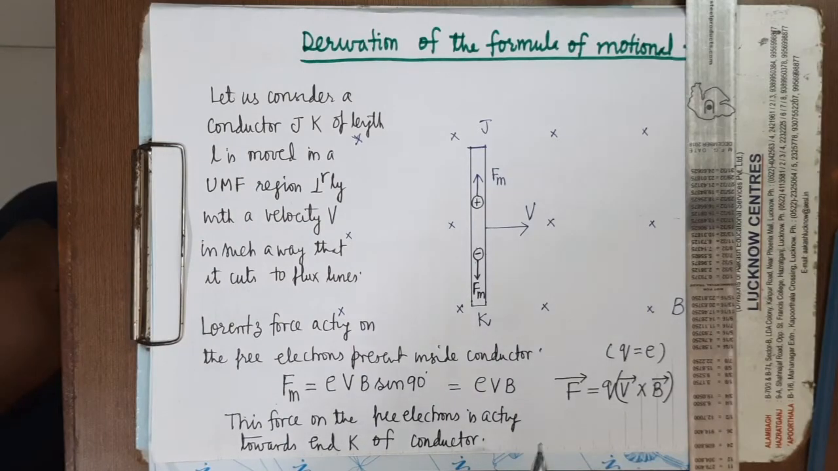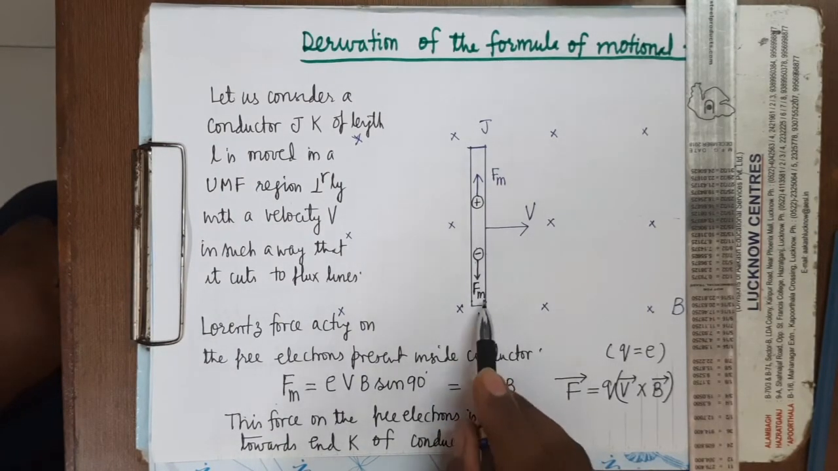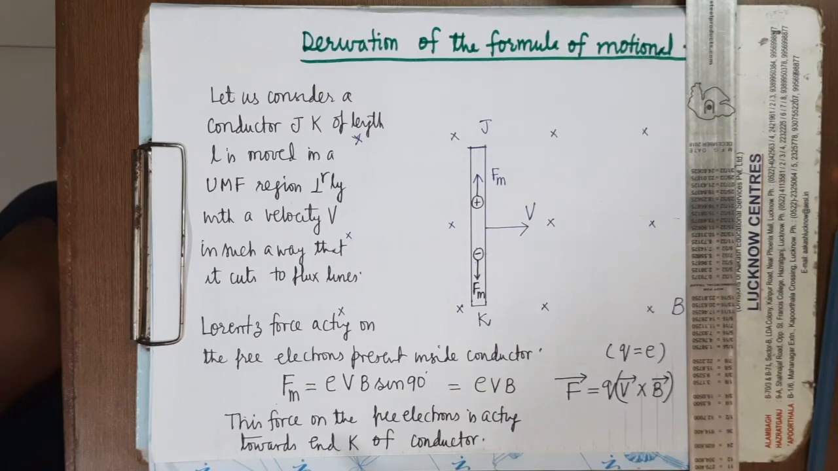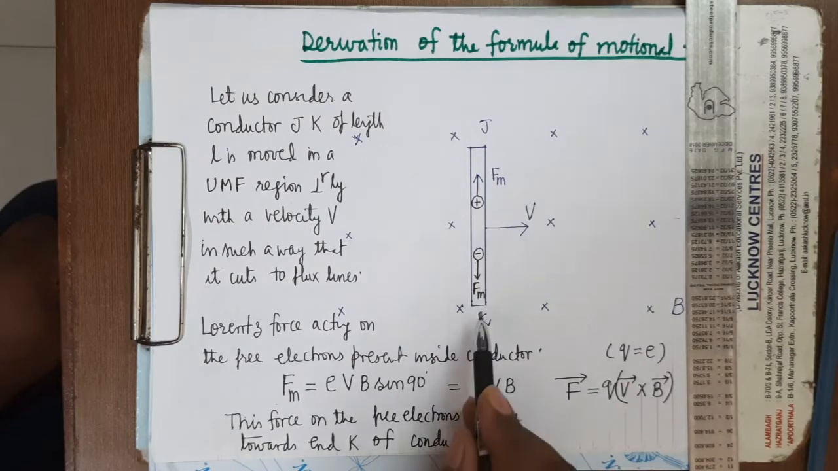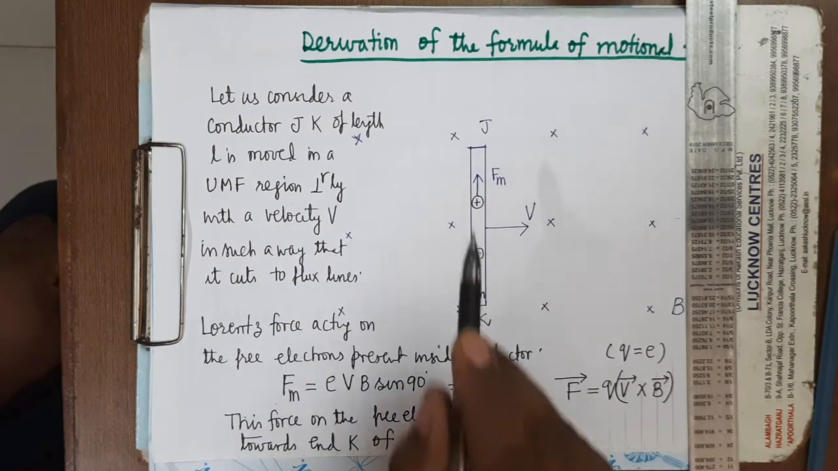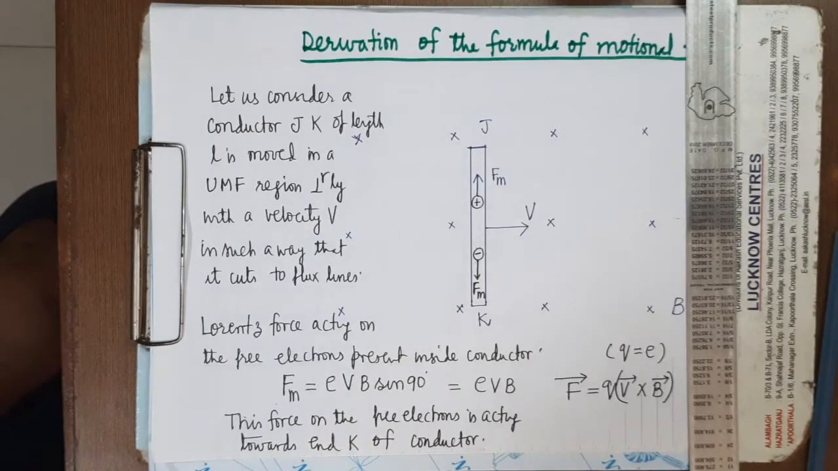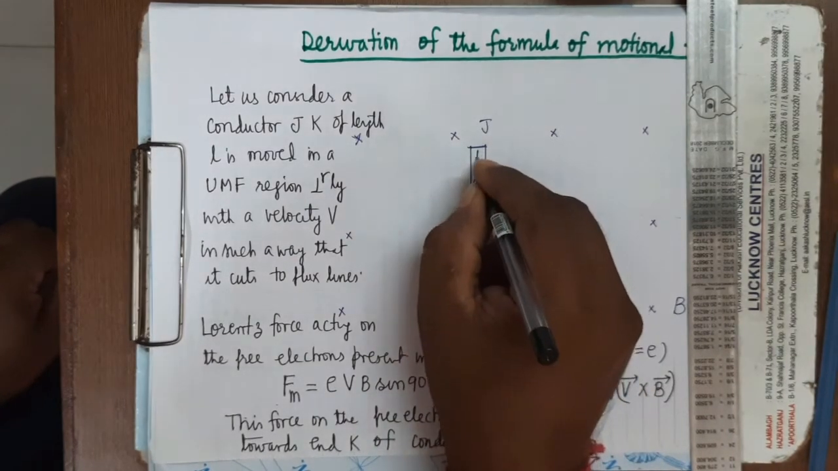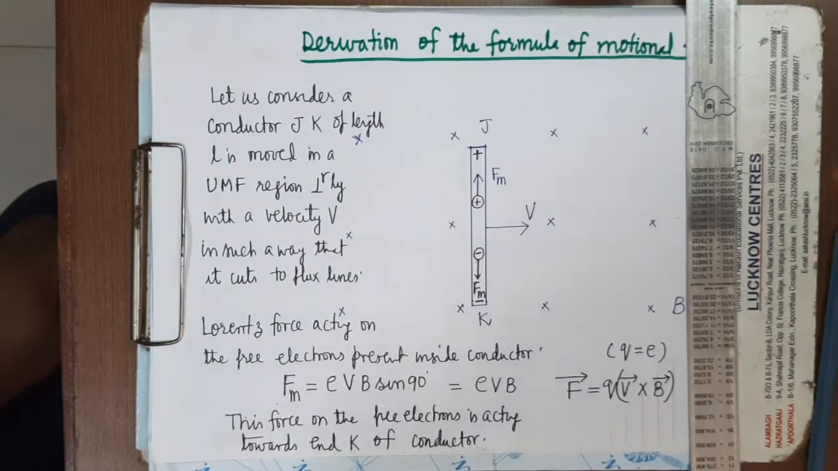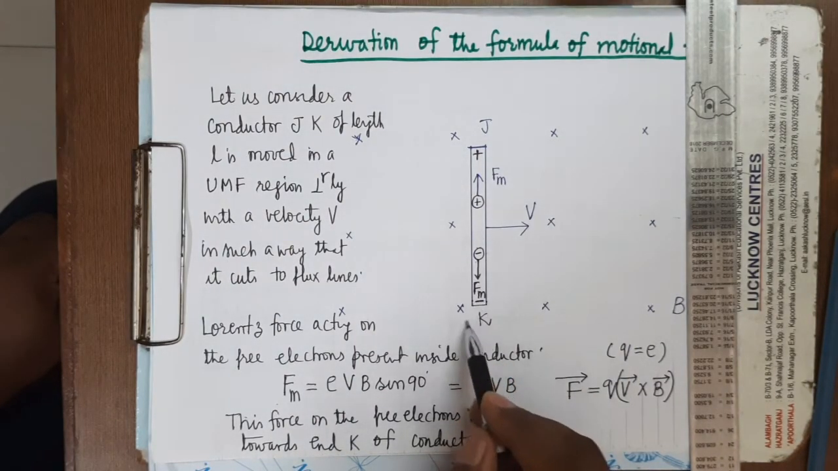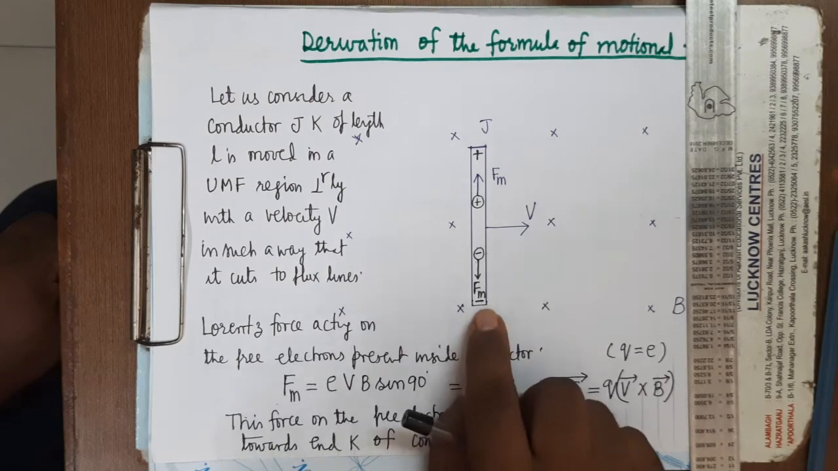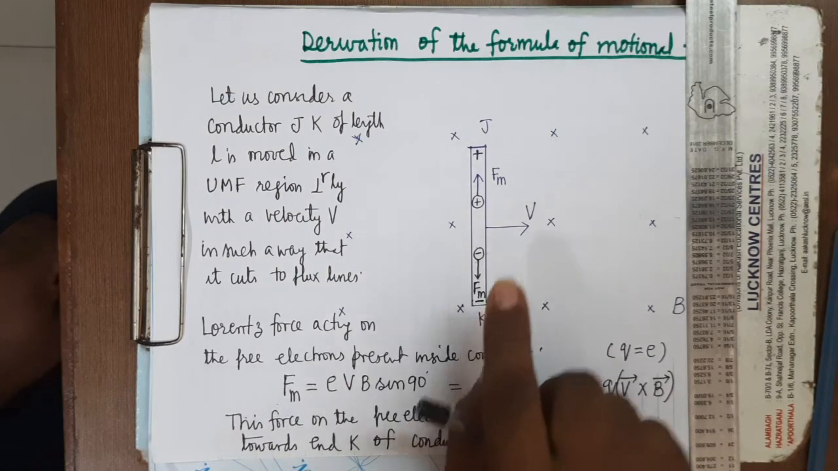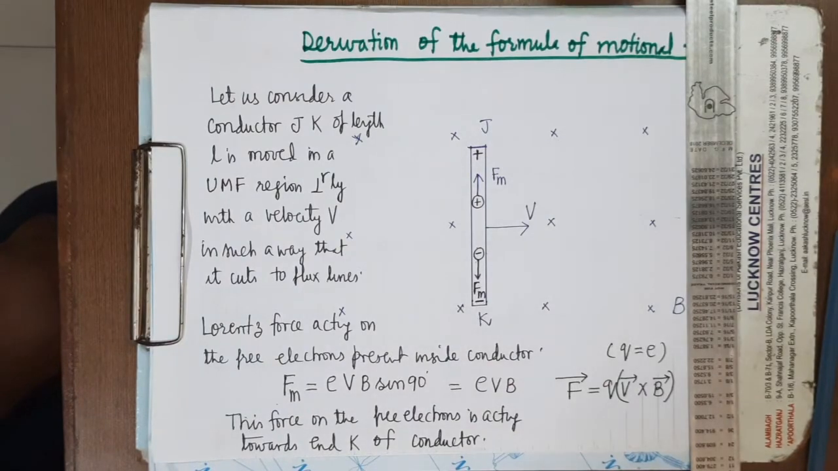Because of this force, what will happen? Free electrons will start accumulating at the end K, and there will be a deficiency of free electrons at J. When free electrons accumulate at the end K, there will be the same amount of deficiency of electrons at the end J, and due to this, end K will become negatively charged and end J will become positively charged. As there is more and more accumulation, this end will become more and more negatively charged and this end will become more and more positively charged.